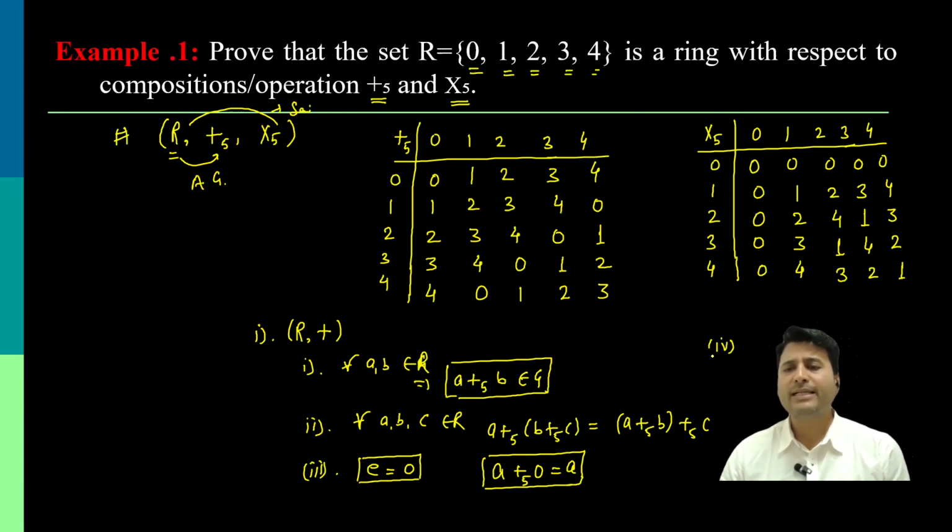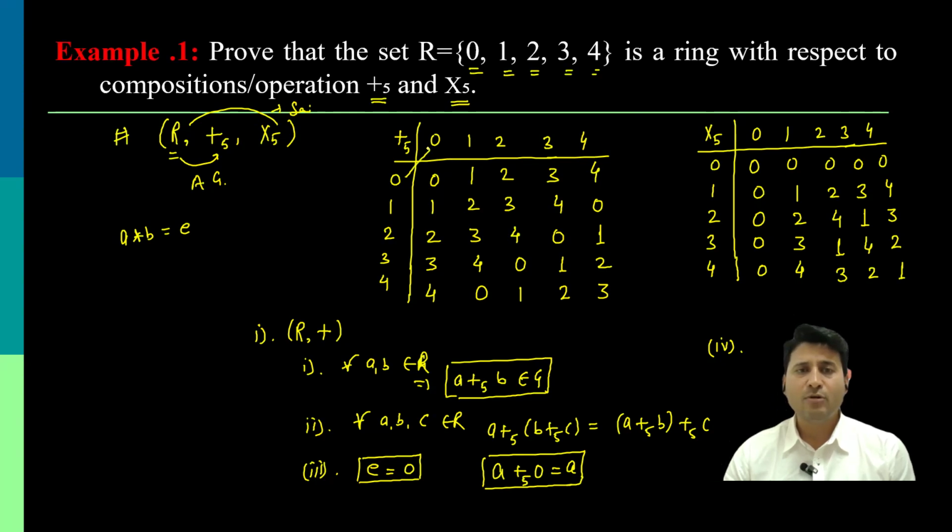Now talking about the fourth property, which is about the inverse. From the table, wherever the identity exists, that will help you to find the inverse. What is the definition of inverse? B is the inverse of A if A operated with B gives you the identity.